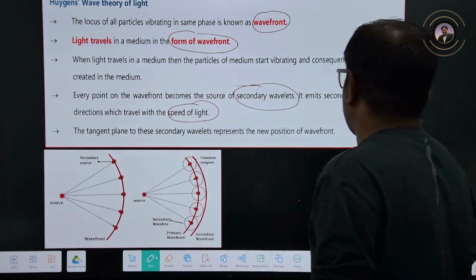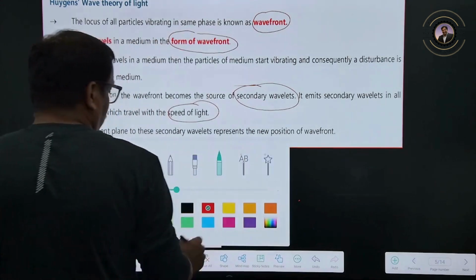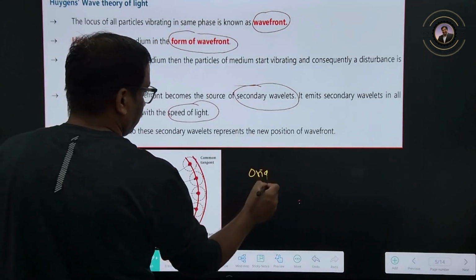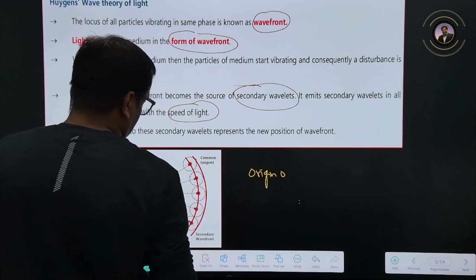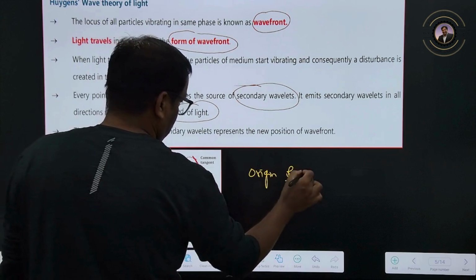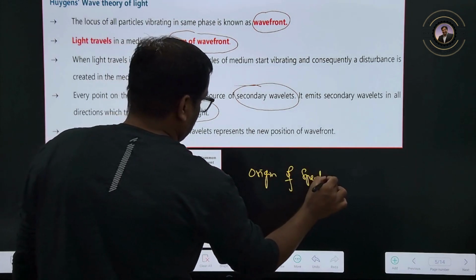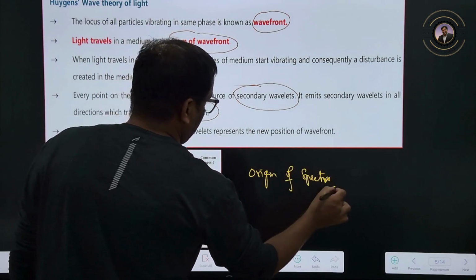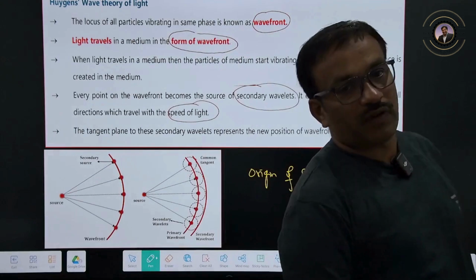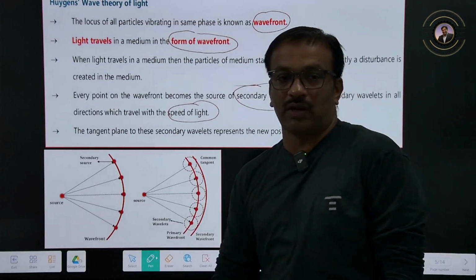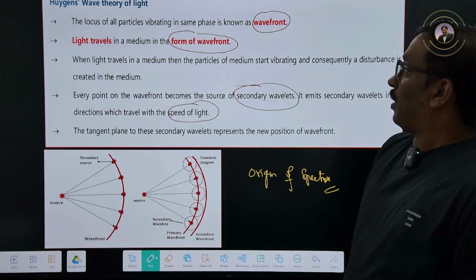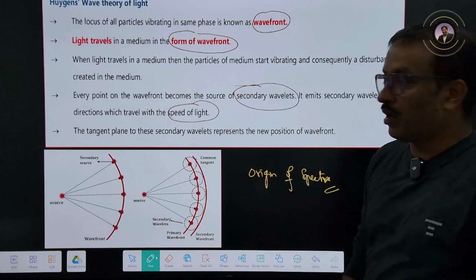And this Huygens wave theory did not explain one concept. How the first wavefront is created, the origin of spectra. He was not able to explain spectral lines, and how the first wavefront comes about, that also he was not able to explain. Clear, right?